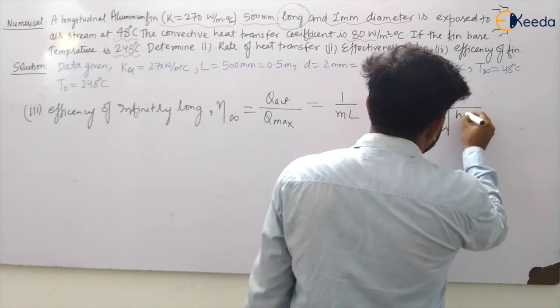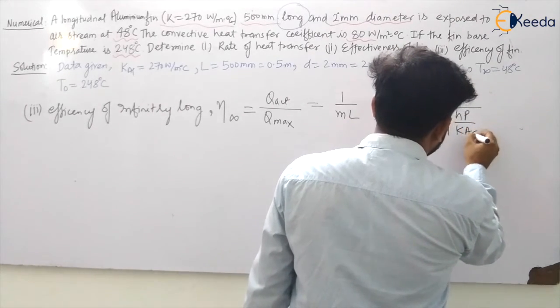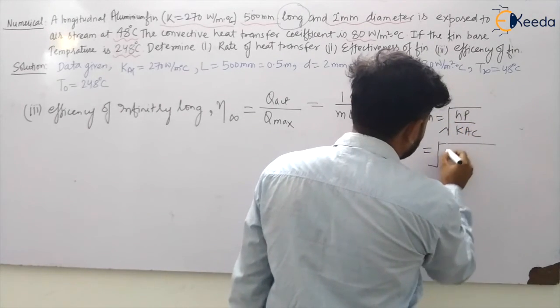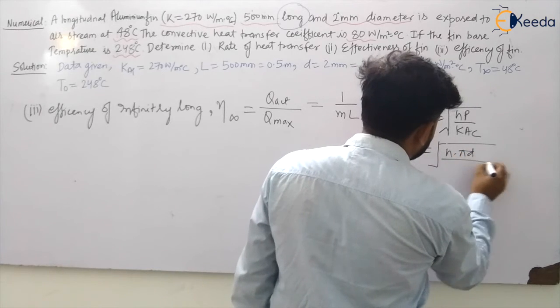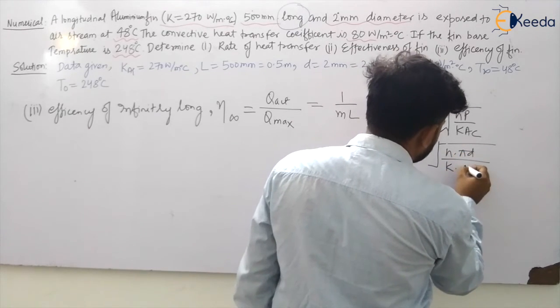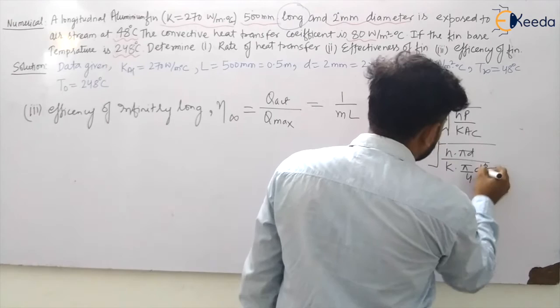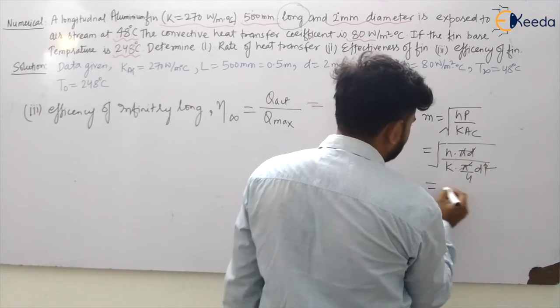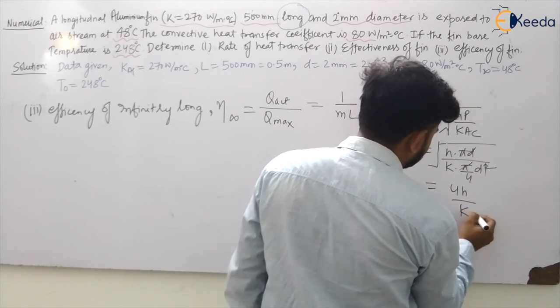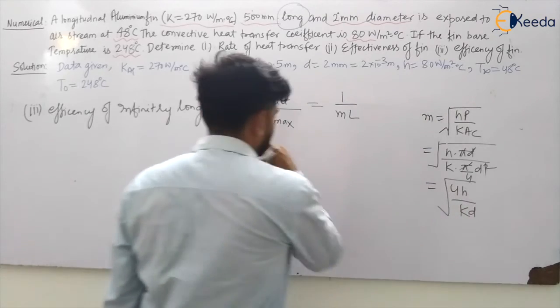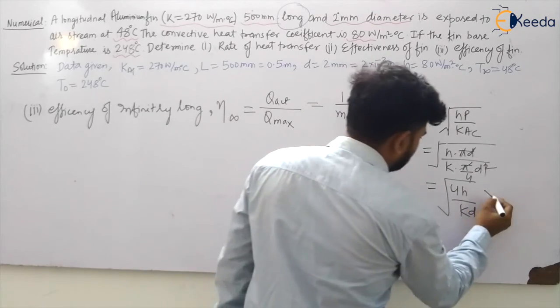So m will be under root of HP by KAC. So this will become under root of HP, which is pi d, divided by K into AC, which is pi by 4 d square. So d will go, pi will go. So I will be left with 4h by kd.